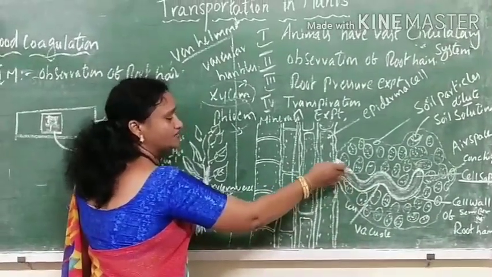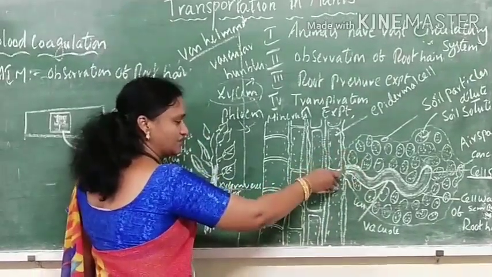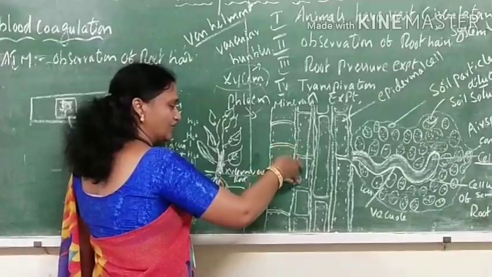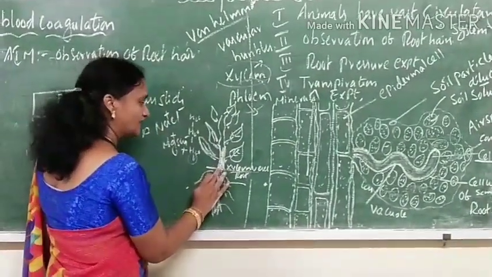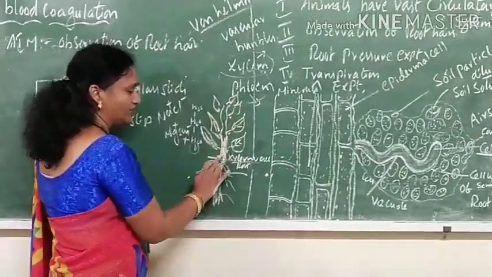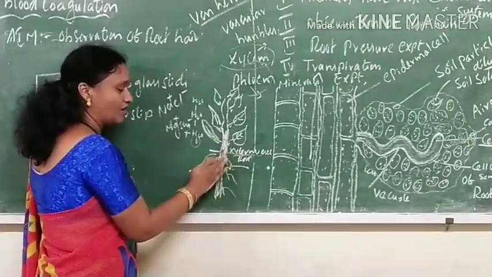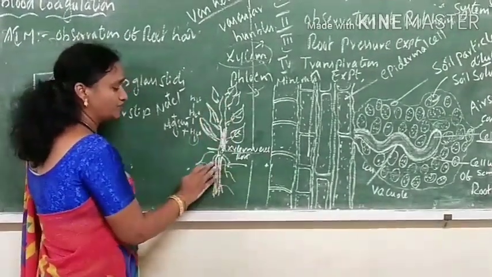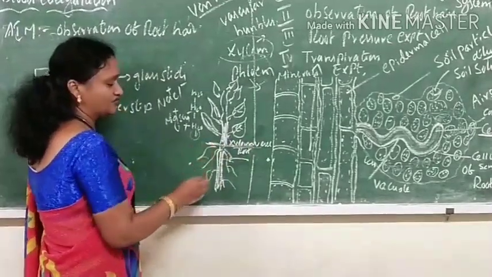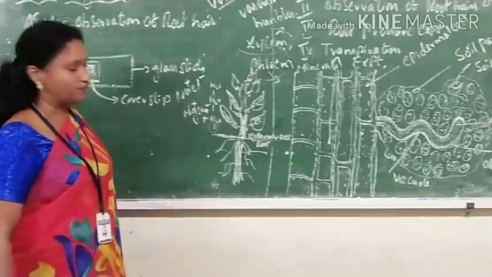Along with the water, the mineral salts also come from the root hair to the epidermal cell, to the cortex cell, then the neighboring cell, and then they come to the xylem vessels. From the xylem vessels, they go where the plant requires growth. So along with the conduction of water, mineral salts also travel in the plant for better growth, and it is necessary for proper growth in plants.